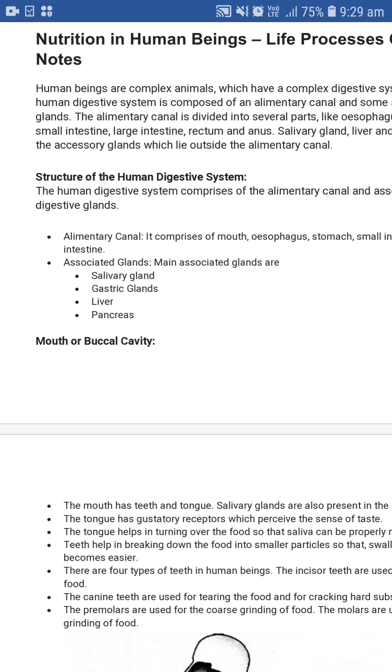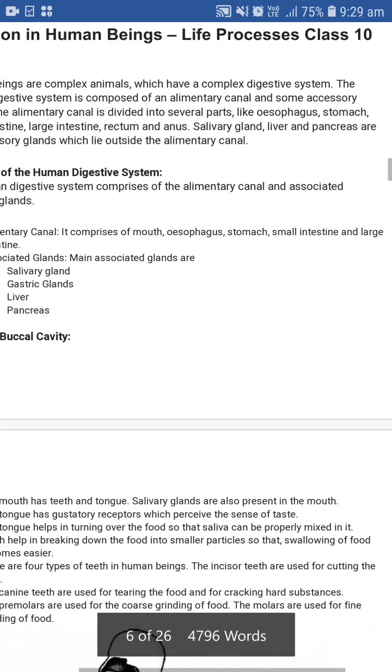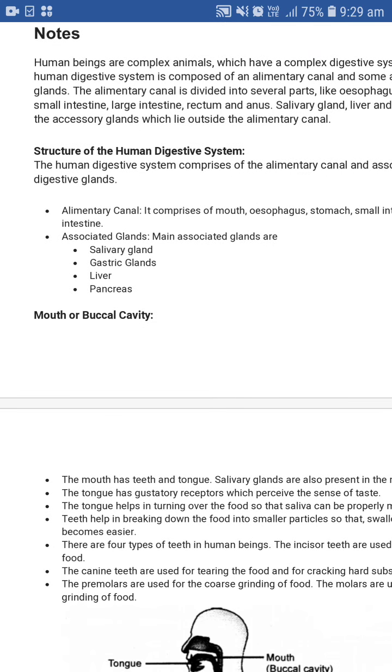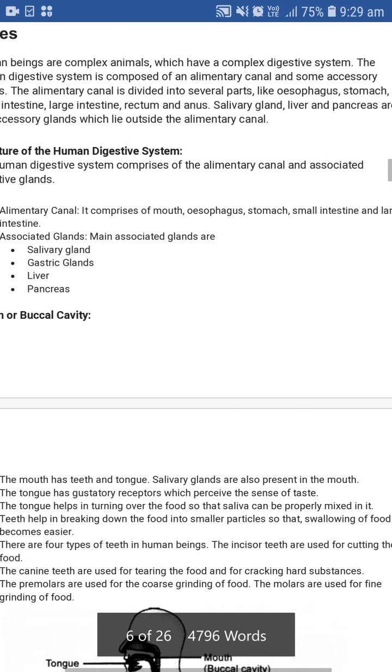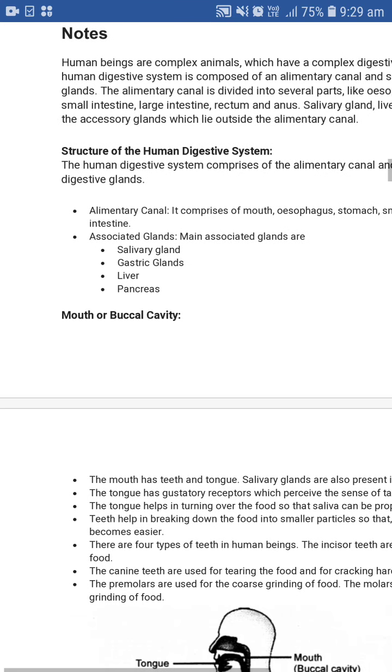Now, the structure of the human digestive system. The human digestive system comprises the alimentary canal and the accessory digestive glands. The alimentary canal is comprised of the mouth, esophagus, stomach, small intestine, and large intestine. The associated glands are the salivary glands, gastric glands, liver, and pancreas.